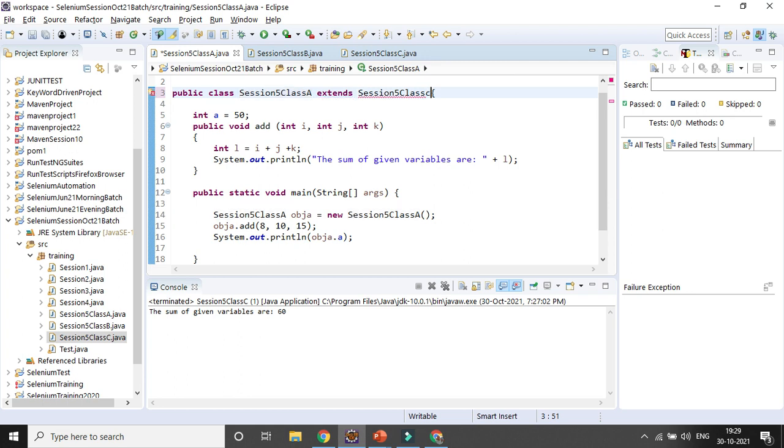In that case, class A can no longer access the variables if you already used it. It is not possible. The relation already exists, so it cannot be done vice versa. If you are not accessing it, then it can be done. You can see an error message is coming. It is not allowing: the hierarchy of the type is inconsistent.